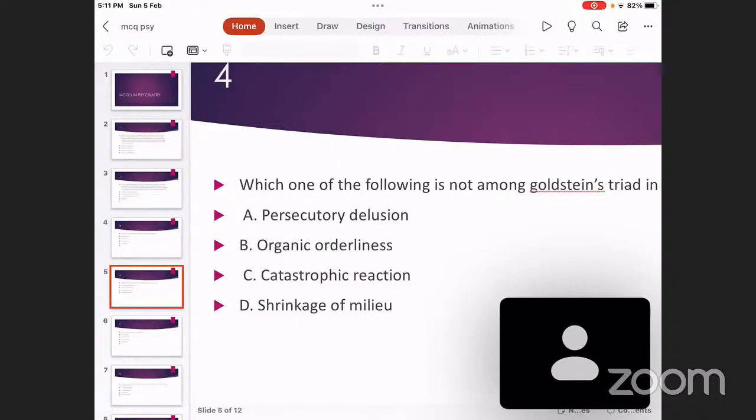Which one of the following is not a glutamate receptor? The question can come. So there are two types of glutamate receptors, ionotropic receptors and metabotropic receptors. Metabotropic receptors are GLUT1, GLUT2, GLUT3. They are not very significant from the MCQ point of view. But there are three ionotropic receptors which you need to remember, because which one of the following is not an ionotropic glutamate receptor can be an MCQ from physiology or pharmacology.